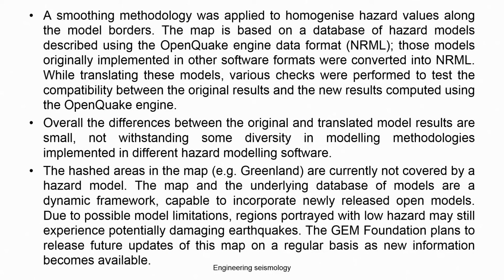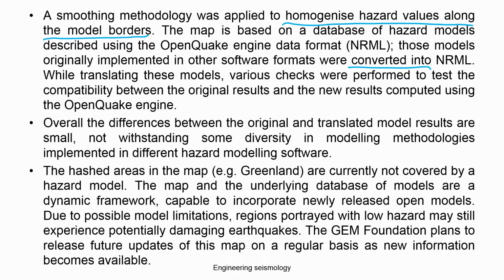A smoothing methodology was applied to homogenize hazard values along the model borders. The map is based on a database of hazard models described using the OpenQuake engine data format, called NRML. Those models originally implemented in other software formats were converted to this format. While translating these models, various checks were performed to test compatibility between the original result and the new result computed using the OpenQuake engine.